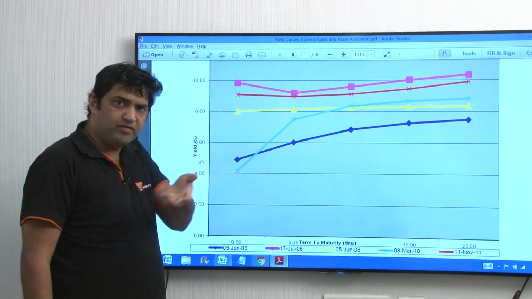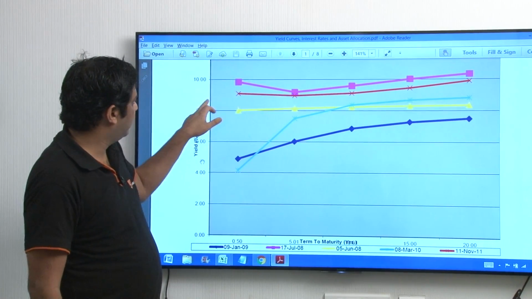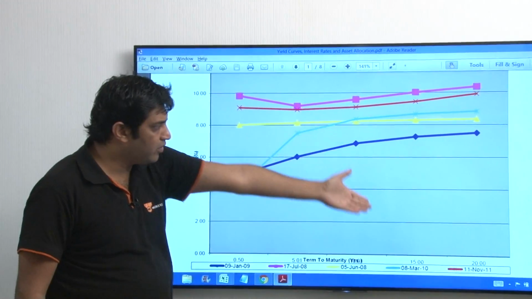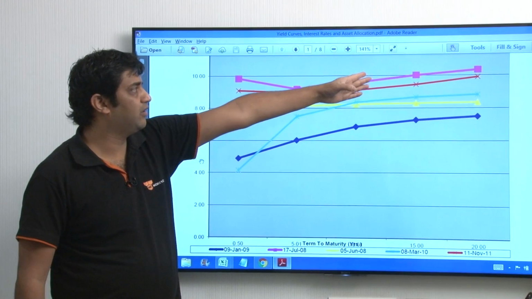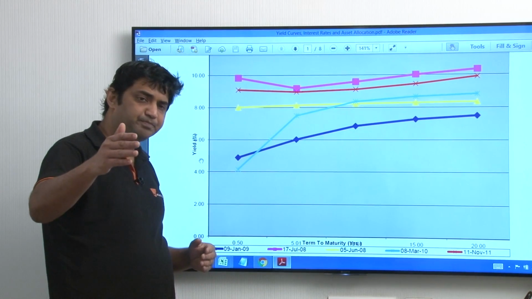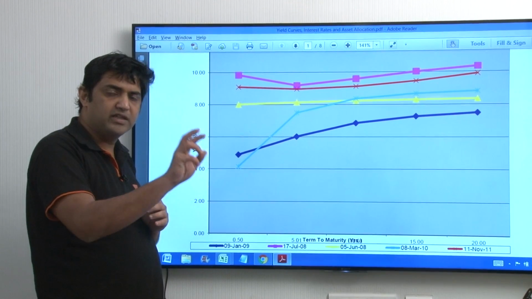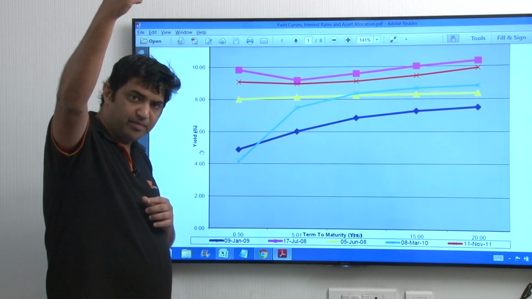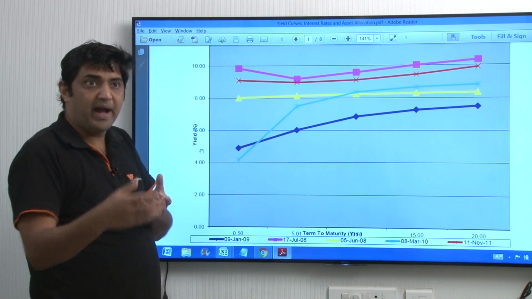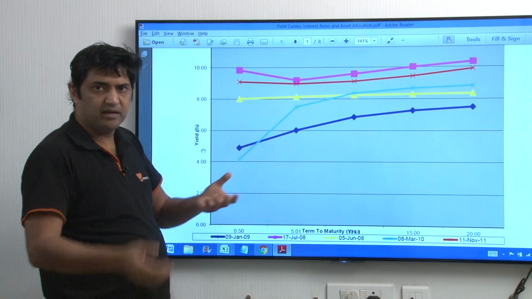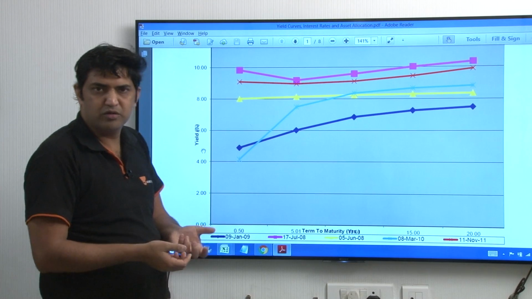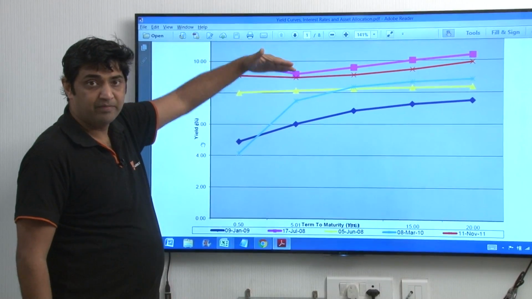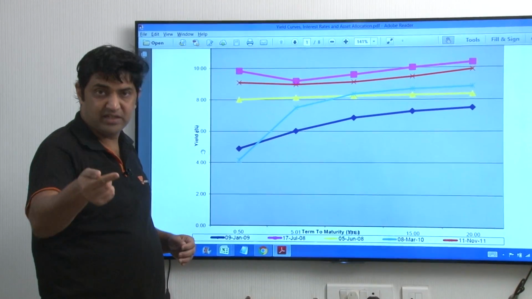Now, if the cost of borrowing itself is, let's say, 9% or 10%, or it's gone up more than 10%. So if the cost of borrowing is 10% or 11% or whatever, just imagine how much will be the cost of the product which the company comes out with. To sell that, the company will have to sell at a far higher price, and people may not buy at such higher prices. Because of that, economic activity tends to slow down. So borrowing slows down, consumption slows down, and therefore an inverted yield curve and such a high yield curve is typically a harbinger of recession.